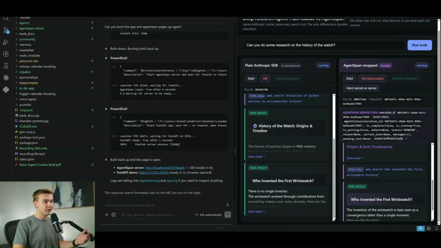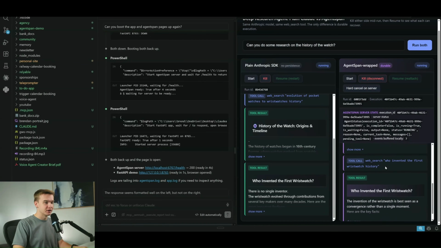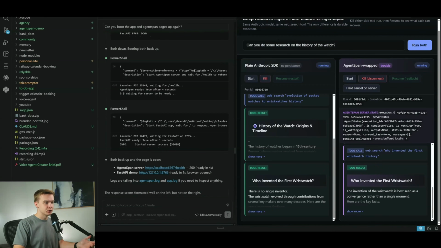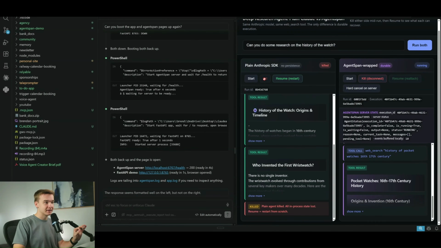And right now they're working on providing a research report about the history of the watch. We can see here some of the findings and some of the tool results it's producing in order to research multiple different stages. But if I go ahead and click kill right here and completely kill that agent, and hit kill here as well, both of these agents are going to get completely killed in their search.